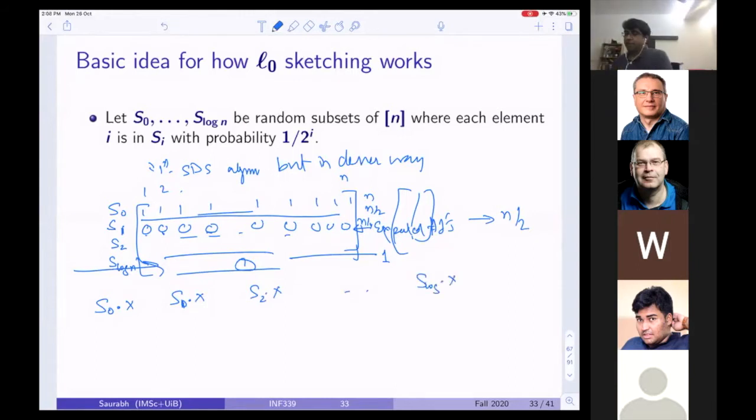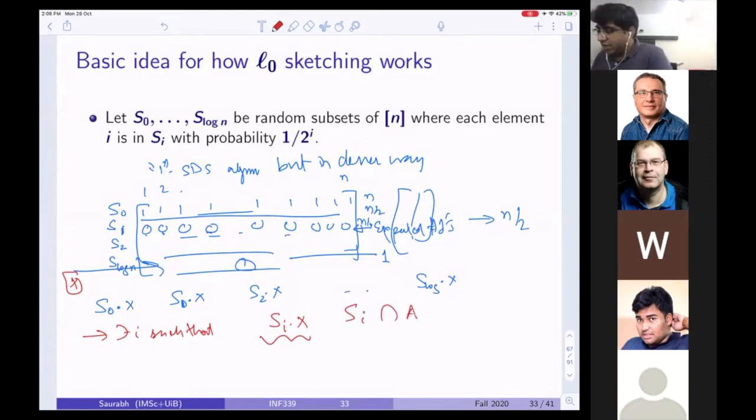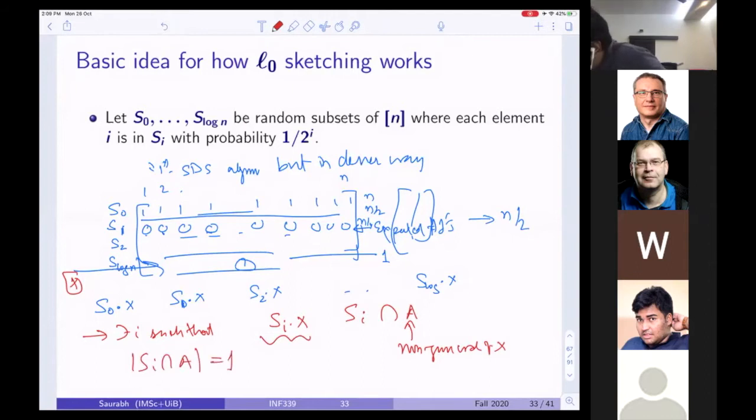What we will prove is that, given any x, there exists an i such that, if I look at Si intersection A, where Si is the set of coordinates and A is the non-zero coordinates of x, Si intersection A is exactly equal to 1.